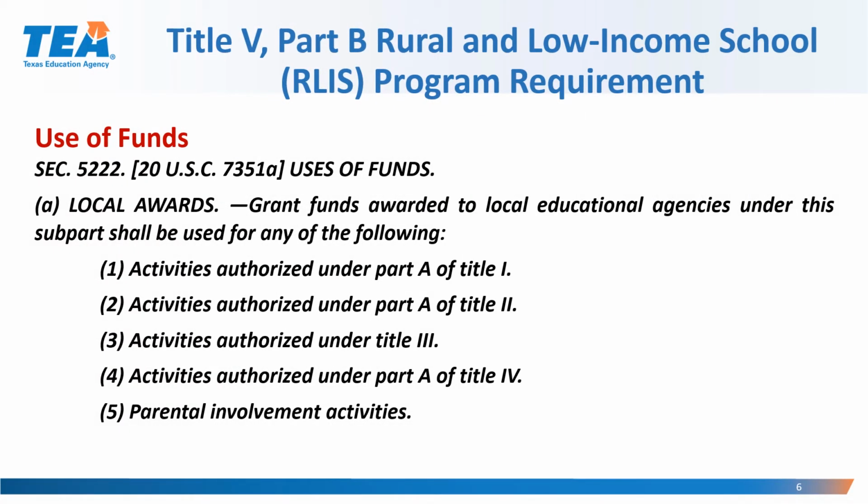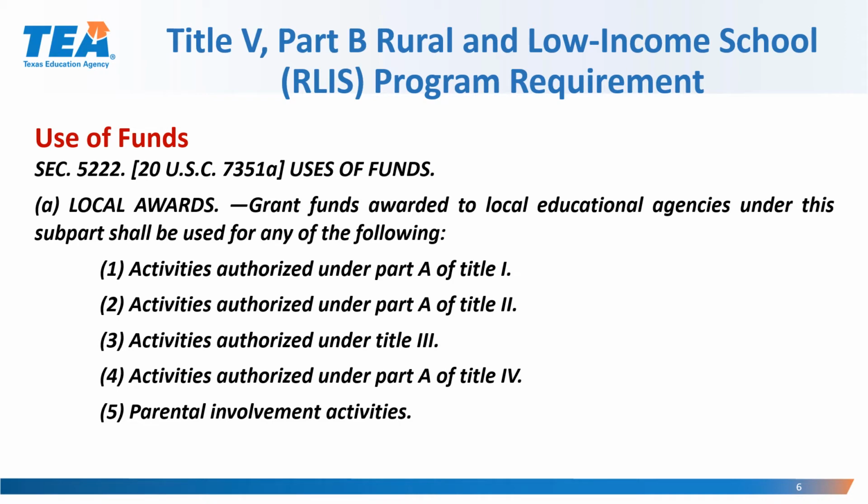For this random validation, we will be looking at the use of funds portion of the Title V Part B Rural and Low Income program. This can be found in section 5222, 20 USC 7351a, use of funds. And this states, local awards.